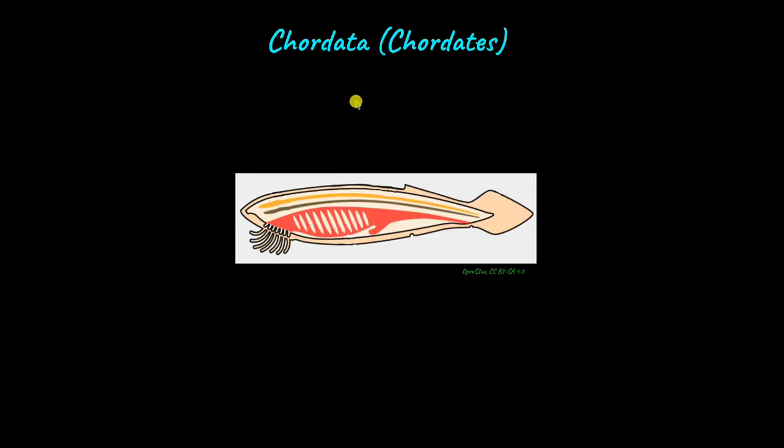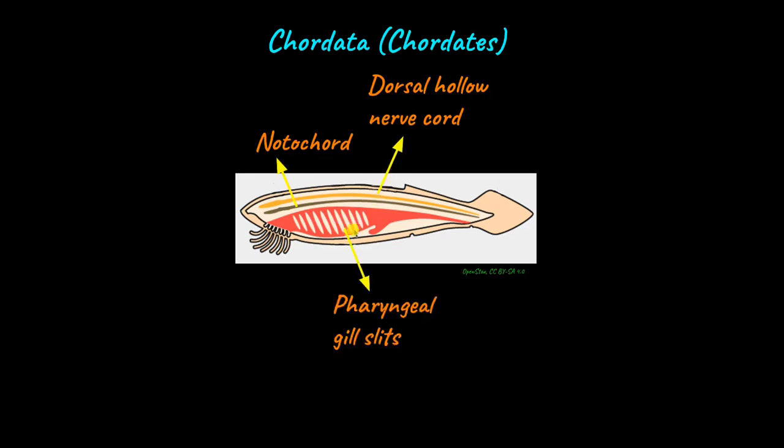all chordates. Animals are classified as chordates if they have 4 specific characters. They are the notochord, the dorsal hollow nerve cord, pharyngeal gill slits, and a post-anal tail. A notochord is a rod-like structure that usually is involved in supporting the animal's body. The nerve cord is made up of nervous tissue and is located above the notochord. Hence the name dorsal nerve cord, because dorsal means above or on top.